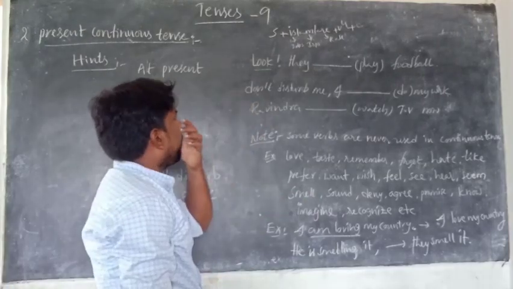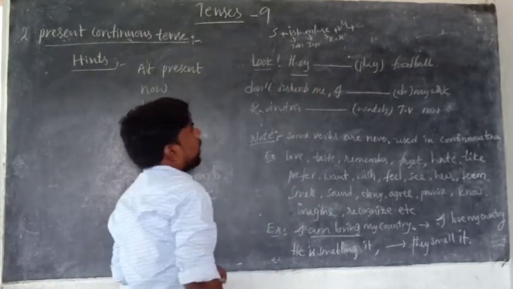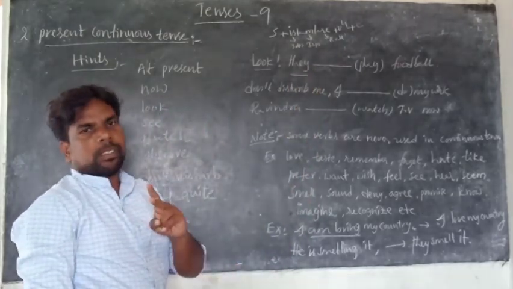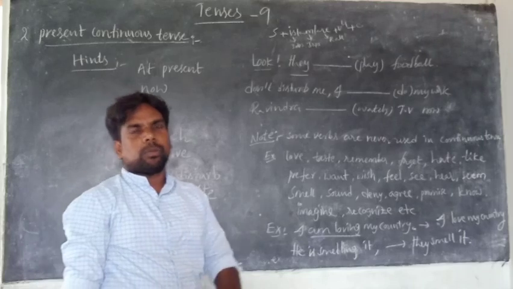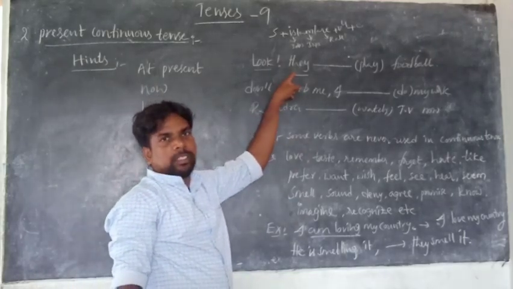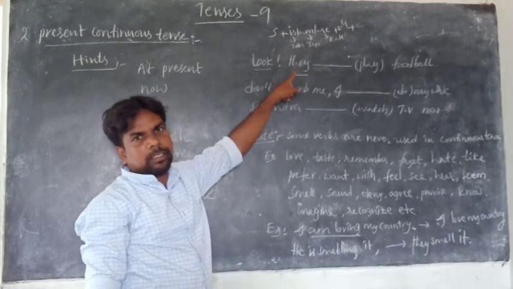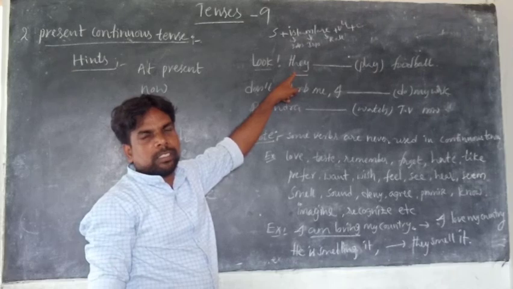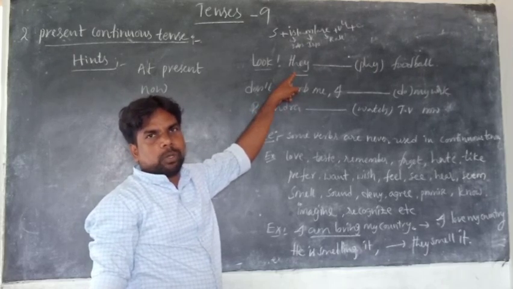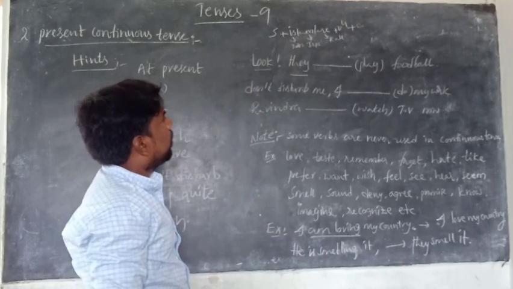Come to the example now. You have to fill the blank. Before filling the blank, you should ask two questions about our subject. The first question: which person is it? No doubt it is the third person. Singular or plural? They, it's plural. So, third person plural.